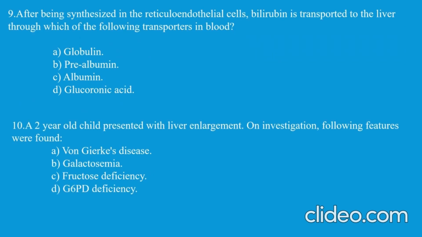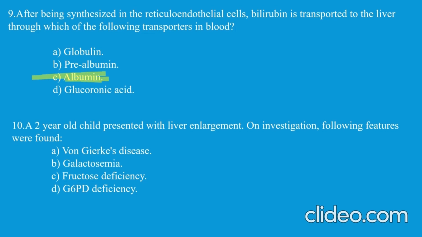Okay. Next question. After being synthesized in the reticuloendothelial cells, bilirubin is transported to the liver through which of the following transporters? It is very easy. After the formation of bilirubin, it gets combined with albumin and is then transported in the blood. So your answer would be albumin. Right. Now the next question.